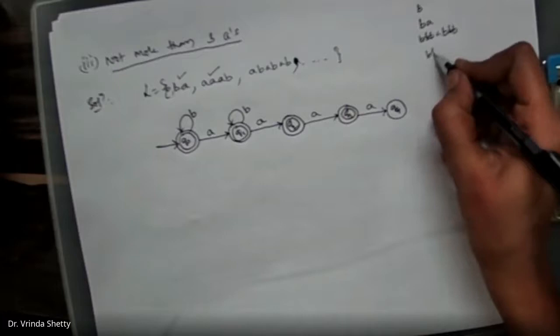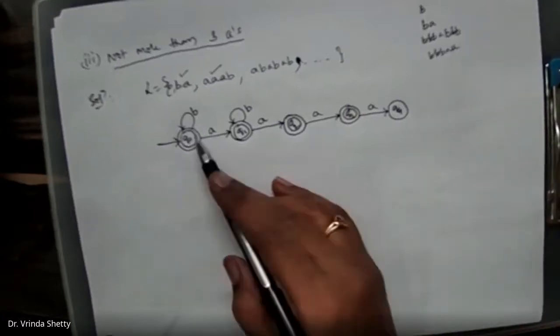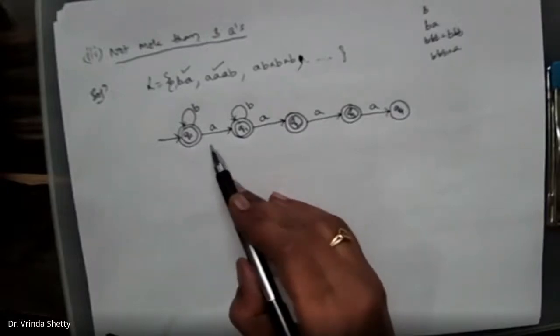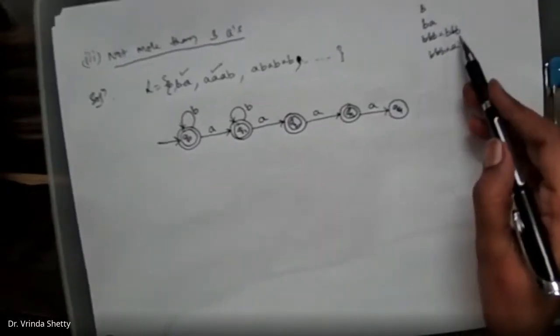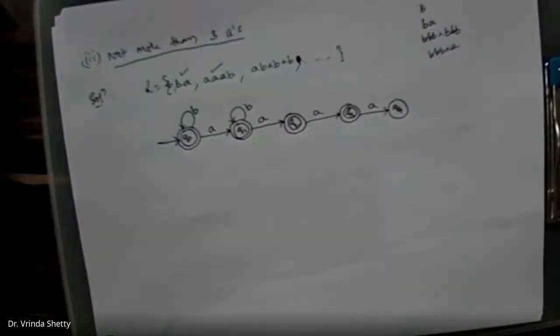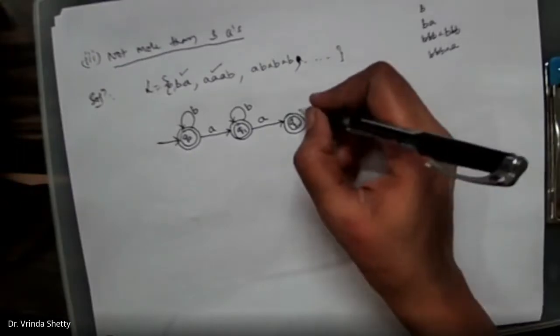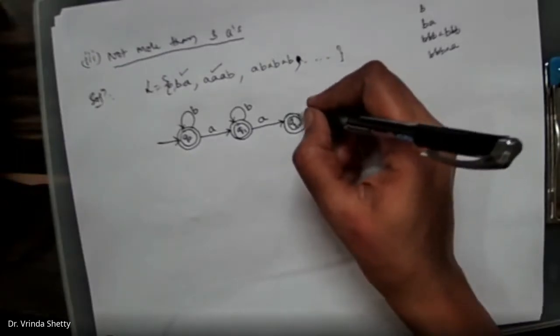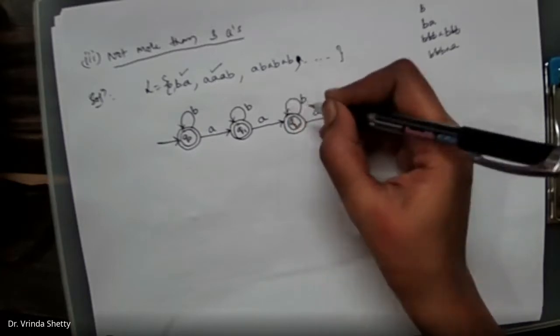Say for example, if the string is like this, B, B, B, then A. In that case, it will not go through this loop. If it is required, then it will go here. So based on the problem, we'll just check it out. Now Q2 on B, again, as there can be 0 or more number of B's, here also on B we are going to have a self loop.